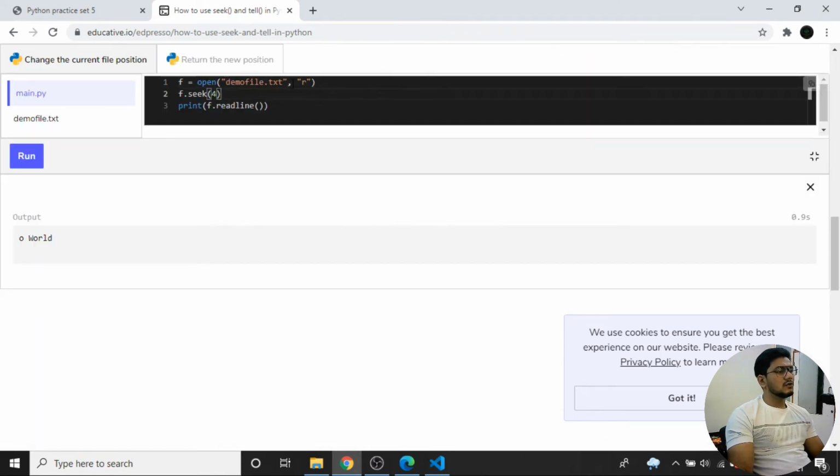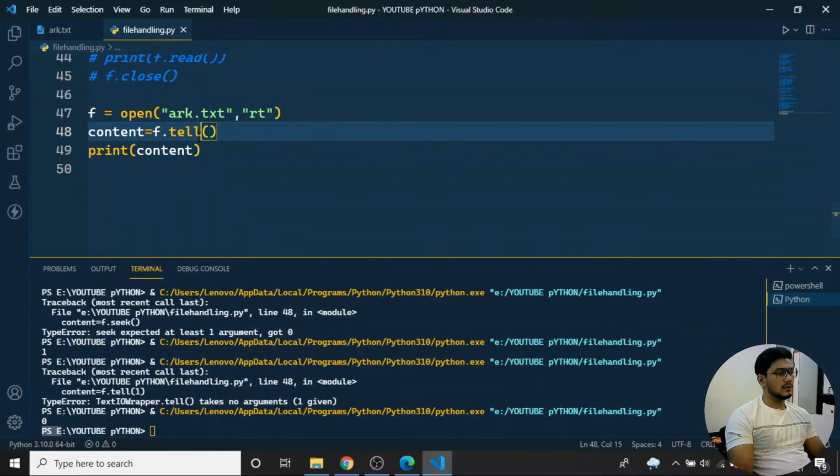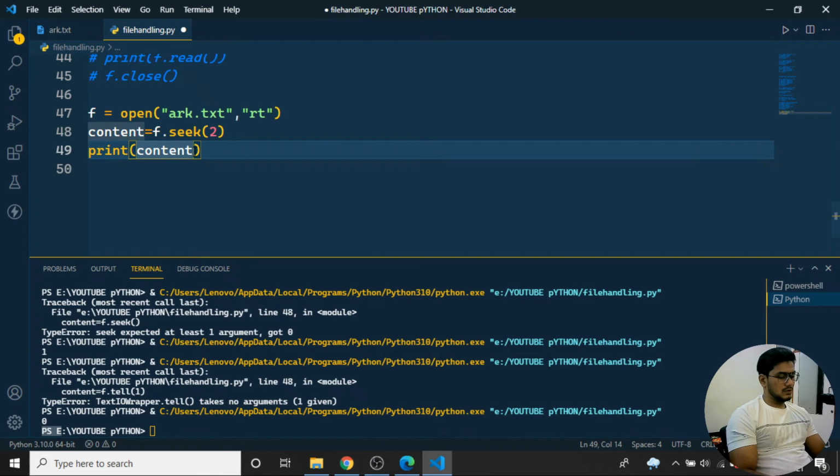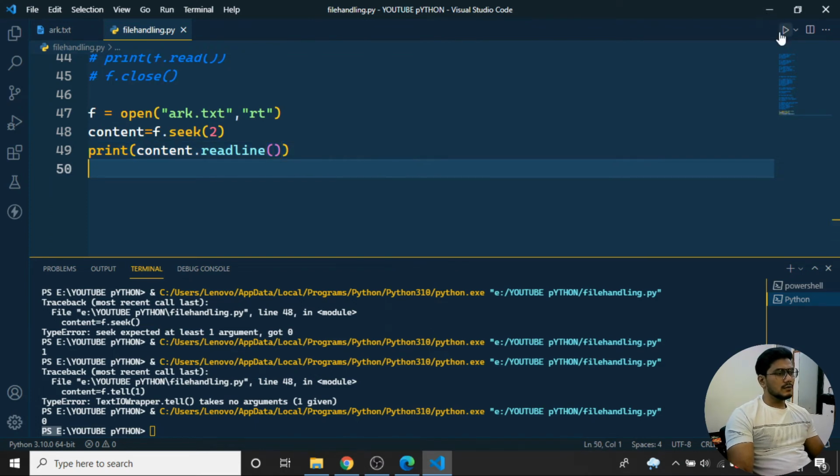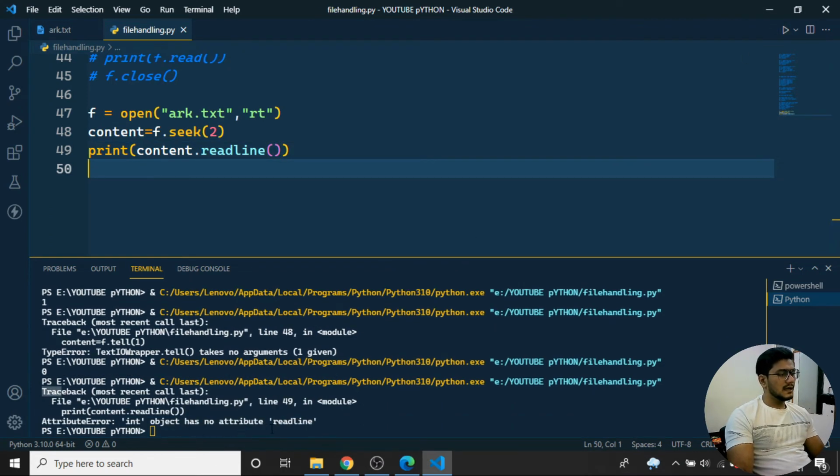Here we have demo.txt opened in read mode, and they have set f.seek equal to 4, and then print f.readline. So I need to use f.readline also; when I don't do this, it won't work. So if I do f.seek, let's say I want to seek 2, and I write content.readline. Now if I run the program, I get: int has no attribute readline.